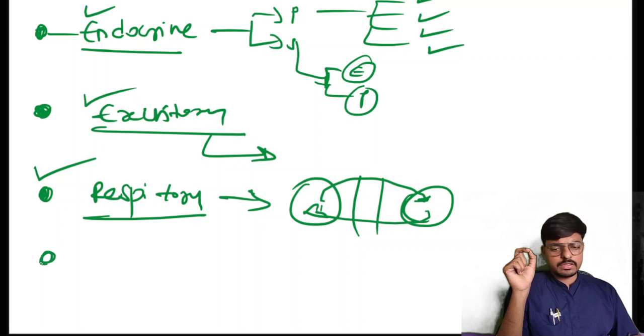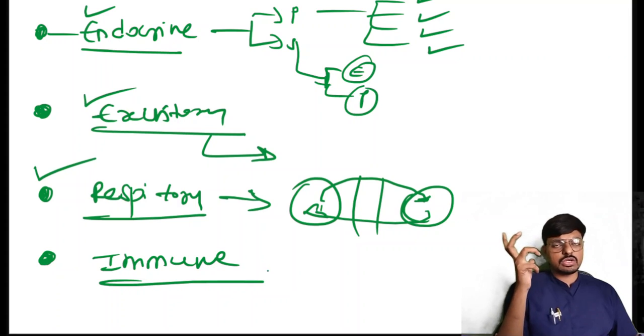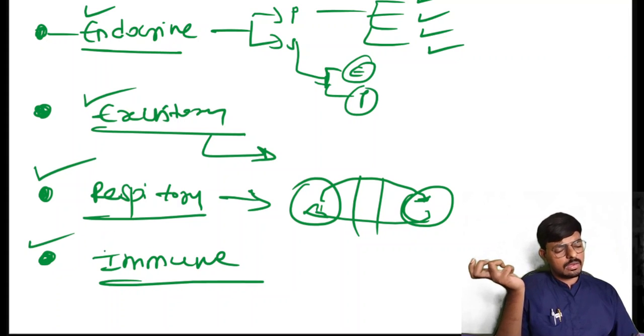Then what else does the placenta have? The placenta has the Hofbauer cells, which means it also has the immune and protective function. As I told in the first question itself, the placenta has phagocytes called Hofbauer cells. It can also produce immunity. So the immune function and protective function are also there.